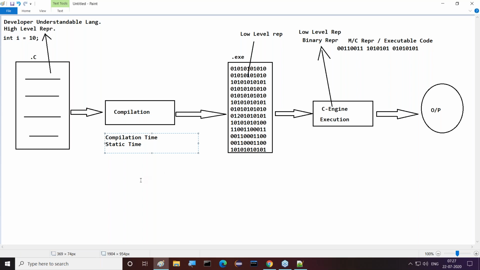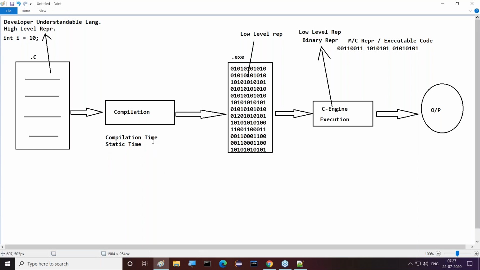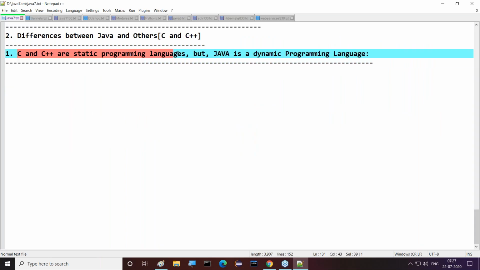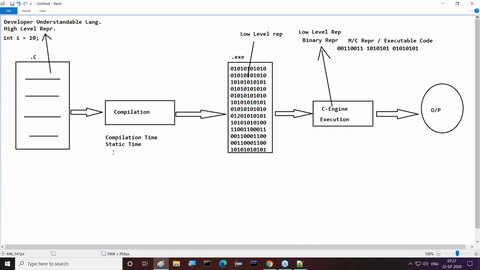Come on, guys. What I'm telling you now: compilation time and what next one there? Static time. Let's observe this clearly. Why am I introducing static time and compilation time? C and C++ are static programming languages, but Java is which one? Dynamic programming language. So I need to define these two words, static and dynamic. The time when we perform compilation is called static time and is also called compilation time.